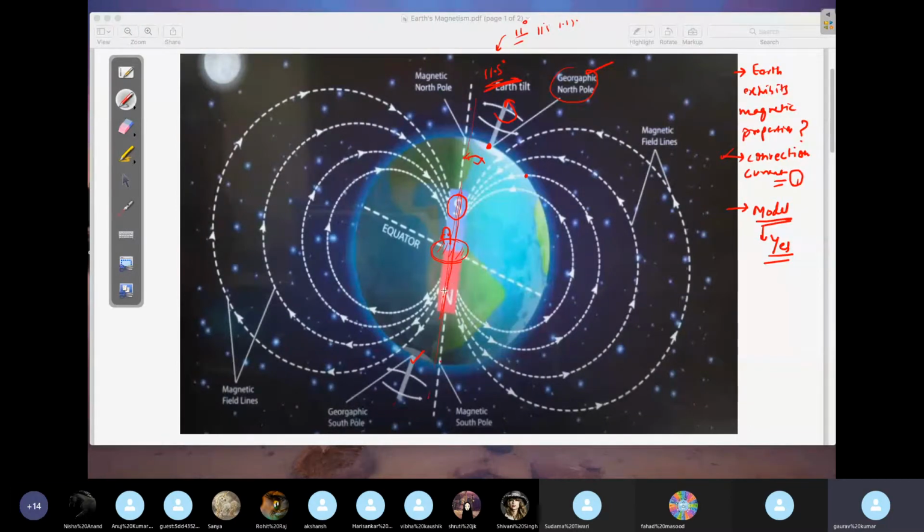But then, so this north pole is pointing. See how we assign south and north to this magnet, Earth's magnet. If we take a fully suspended magnet, it will always try to align itself along the direction of the magnetic field. So you will have north and you will have south. This is how the magnetic dipole will get aligned. So this end is basically the north pole of the magnet, called the magnetic north pole. But on this side, you will have the south pole of the magnet. This is the model which we have developed, and the magnetic field is there. Okay, done.